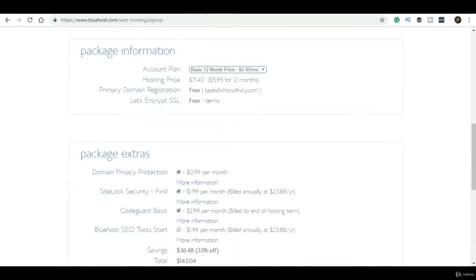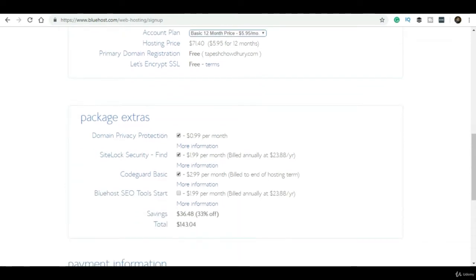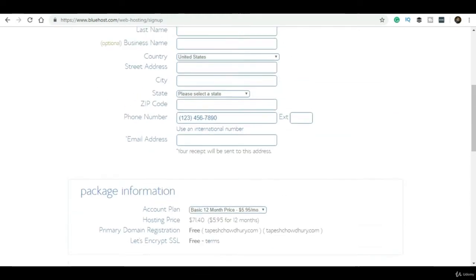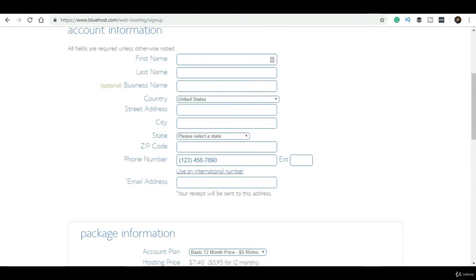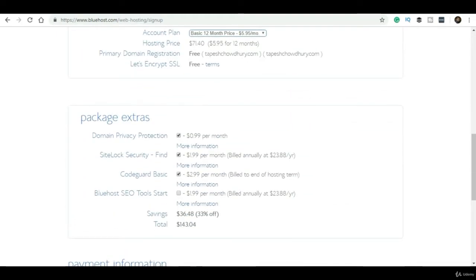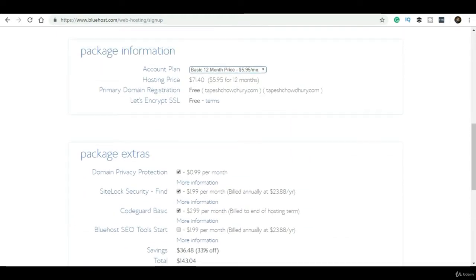I'm getting the domain and SSL free of course, so I'm not paying for them. Apart from that, there are some value-added services like domain privacy protection. Once you register your email ID, phone number and address, telemarketers or spammers can see your details.